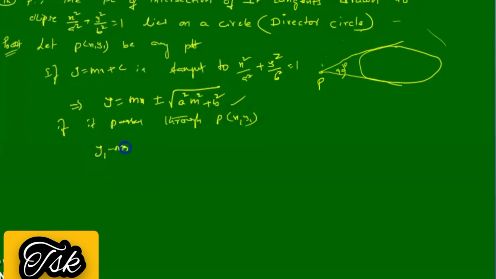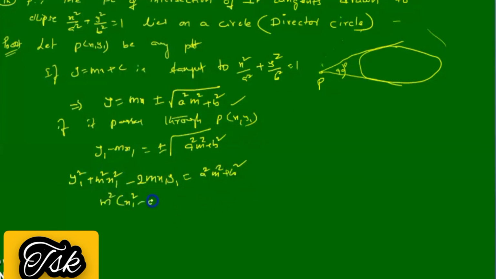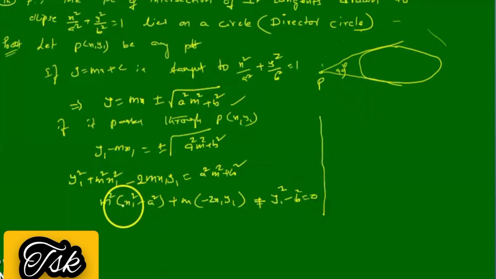Squaring, you will get y1 square plus m square x1 square minus 2m x1 y1. Look here, when you take m square common, this becomes x1 square minus a square. When you take m common, and taking the remaining things to that side, you can write y1 square minus b square equal to 0. It is a quadratic equation in terms of m, so it contains two roots, m1 and m2.